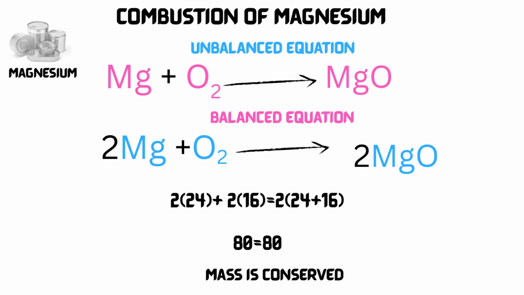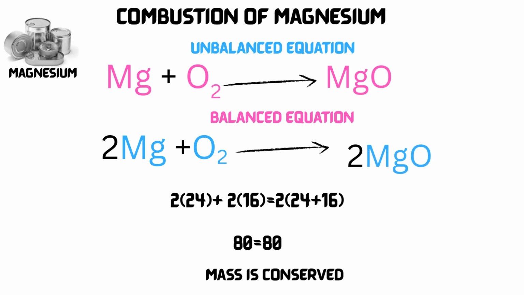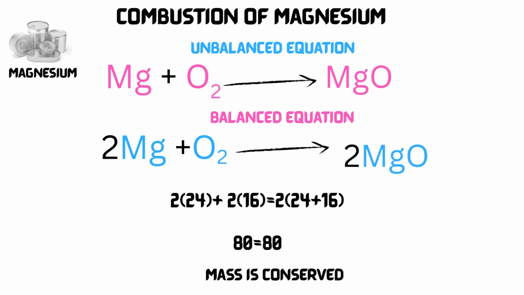The law of conservation of mass is the reason we balance chemical equations. Each atom has mass, and because atoms are neither created nor destroyed, we must ensure the same number of each type of atom exists on both sides of the equation. This also relates to stoichiometry, which allows us to predict how much product will form from given reactants.